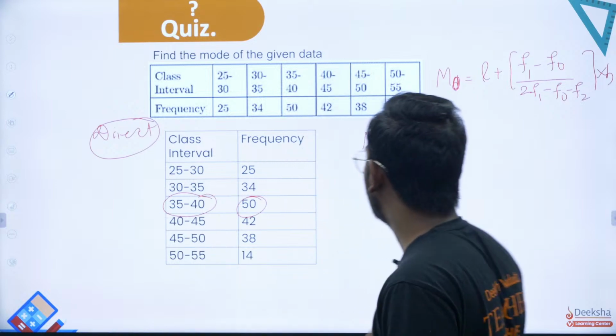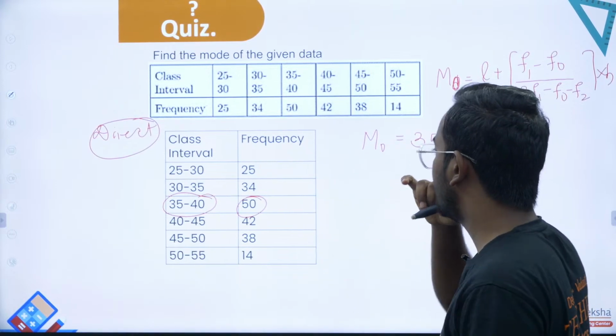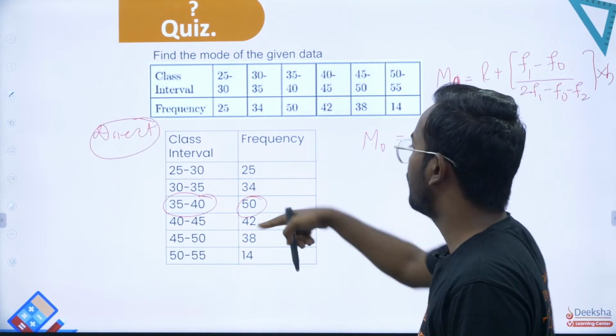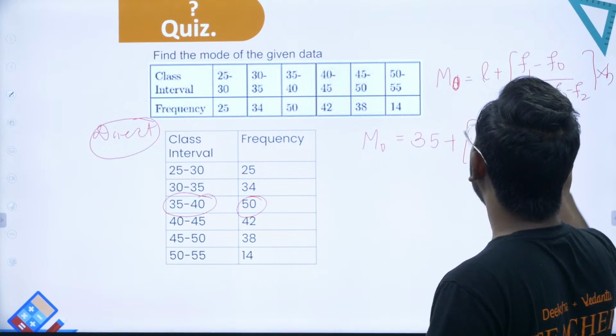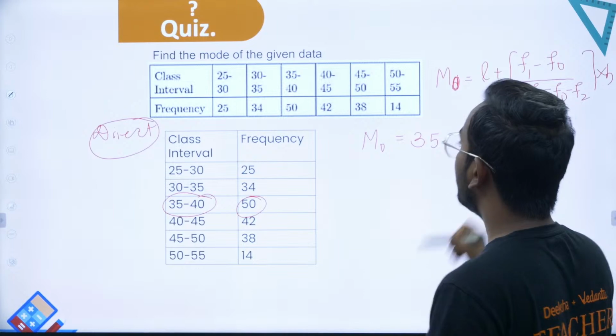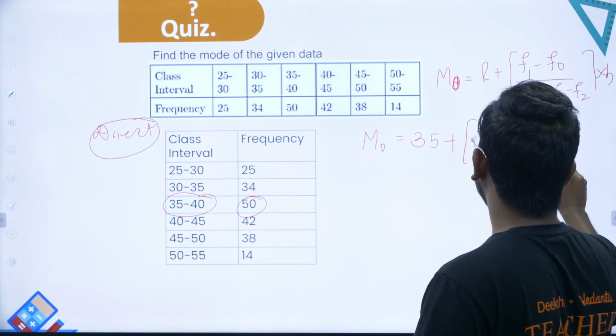So the lower limit of that, I've taken to be 35. Okay sir. Next, what is F1? F1 is the corresponding frequency, that is 50 sir. Okay, what is F0? Previous one, that is 34. Divided by 2 times F1, that is 100, minus F0, that is 34, minus F2, that is 42.